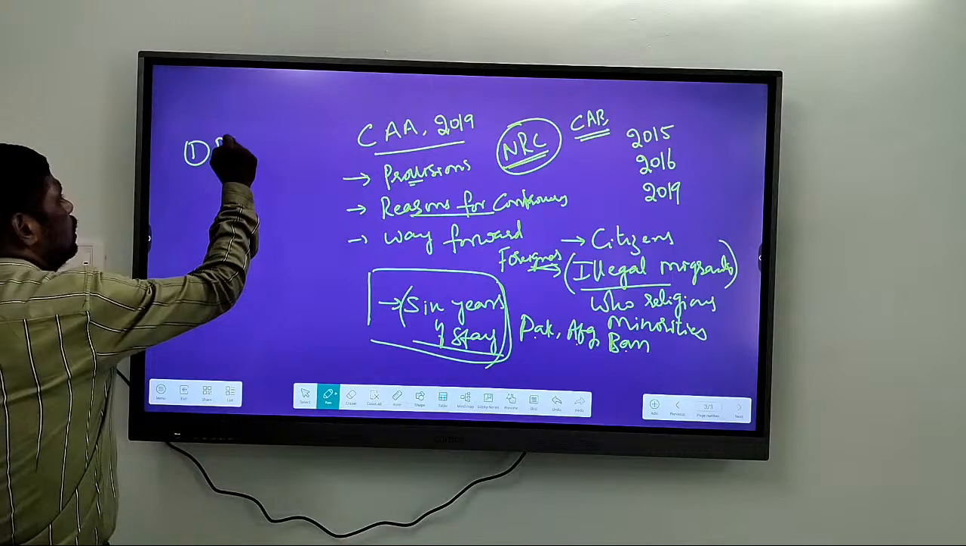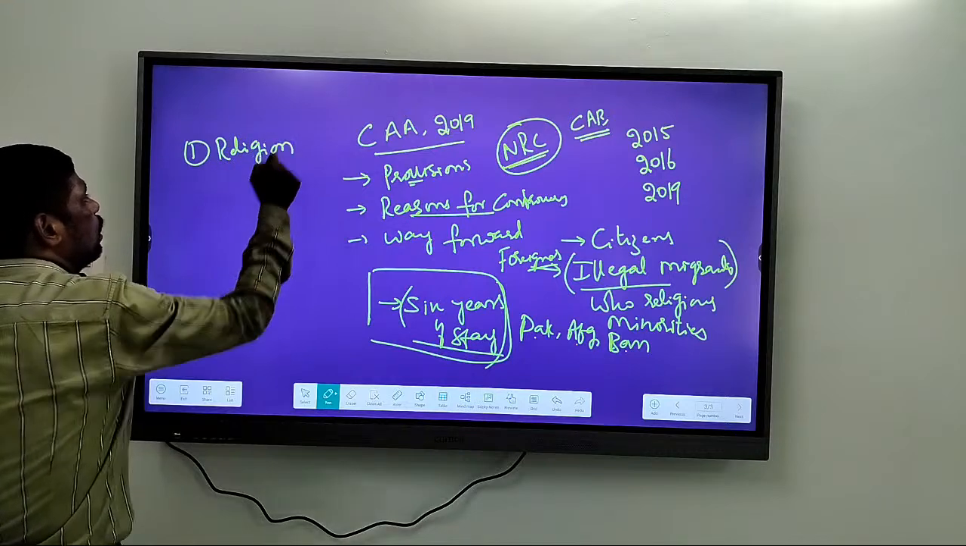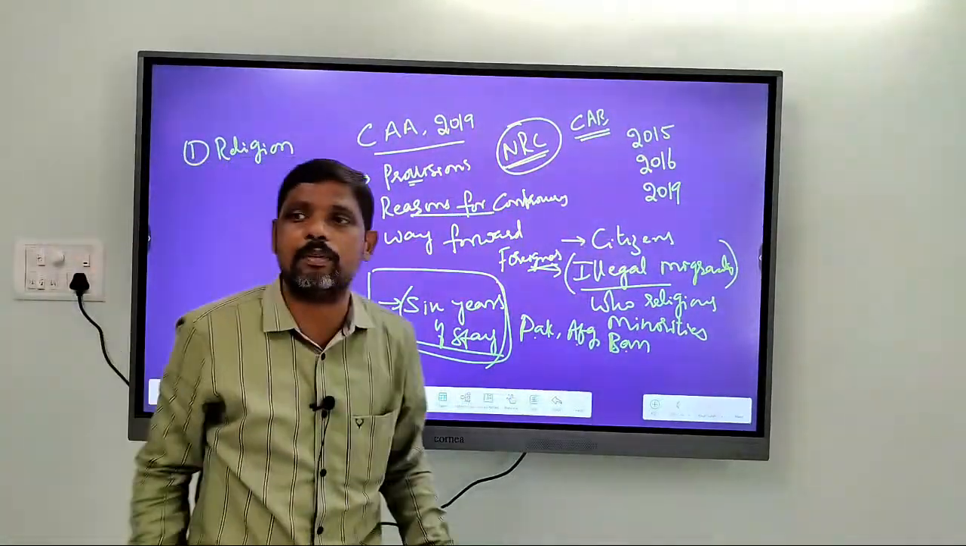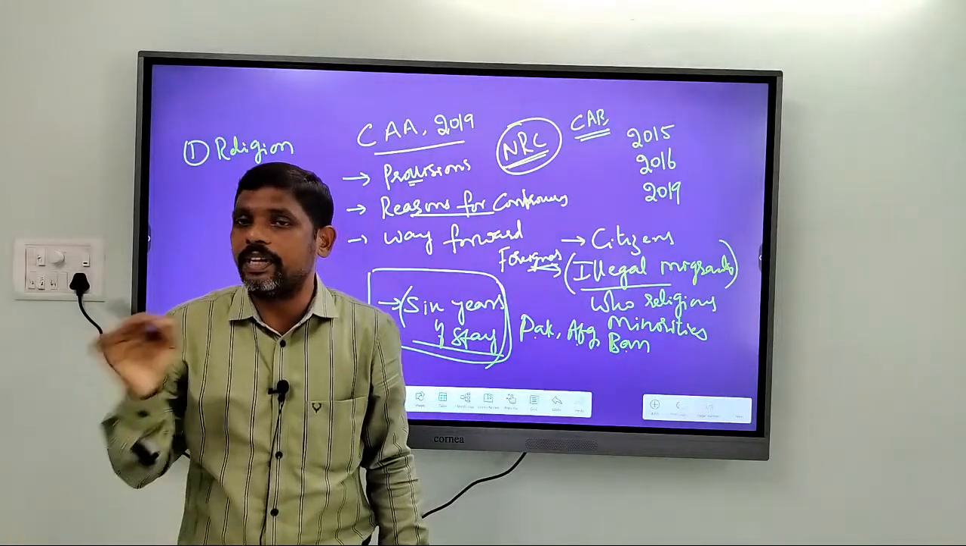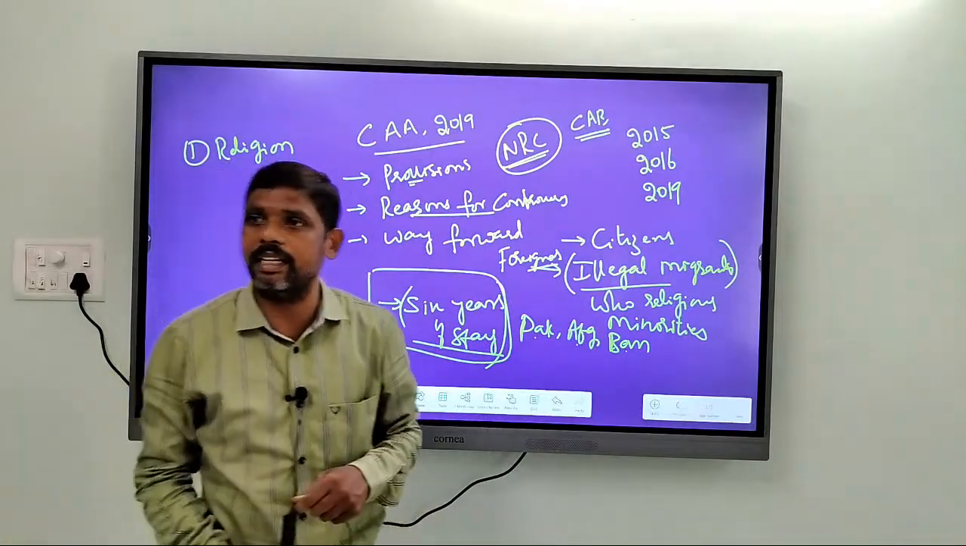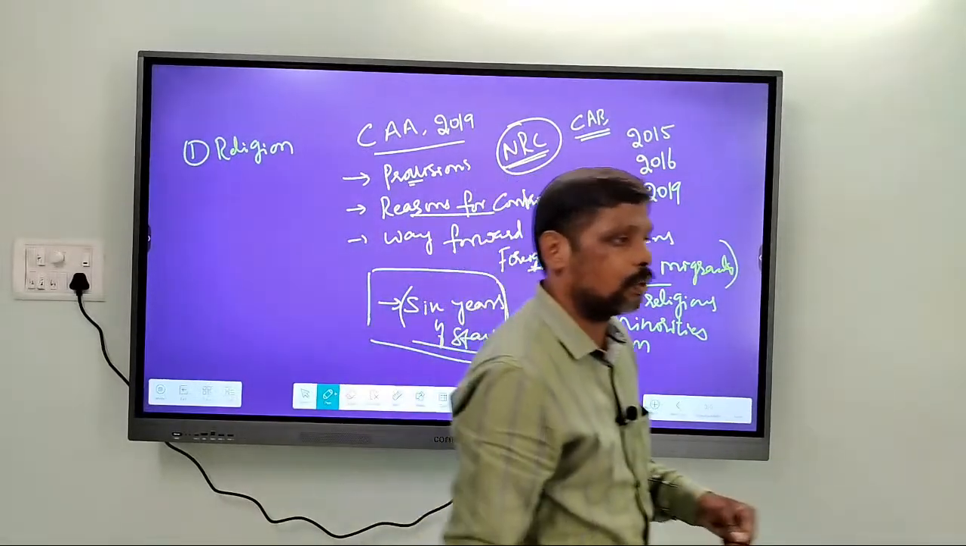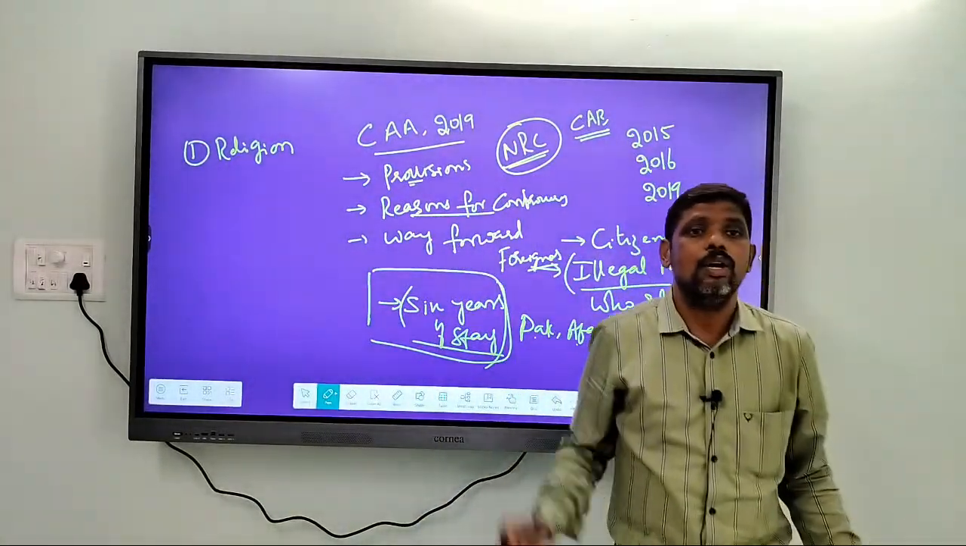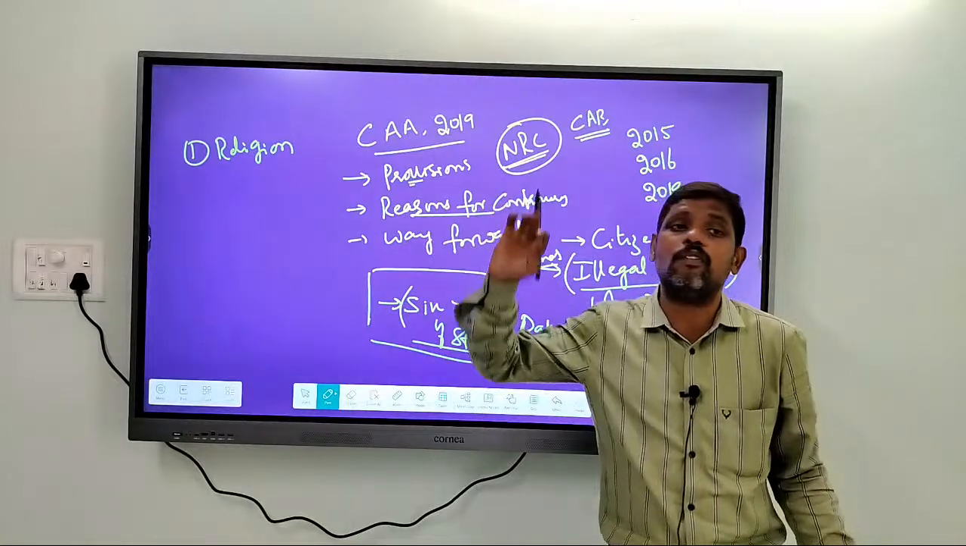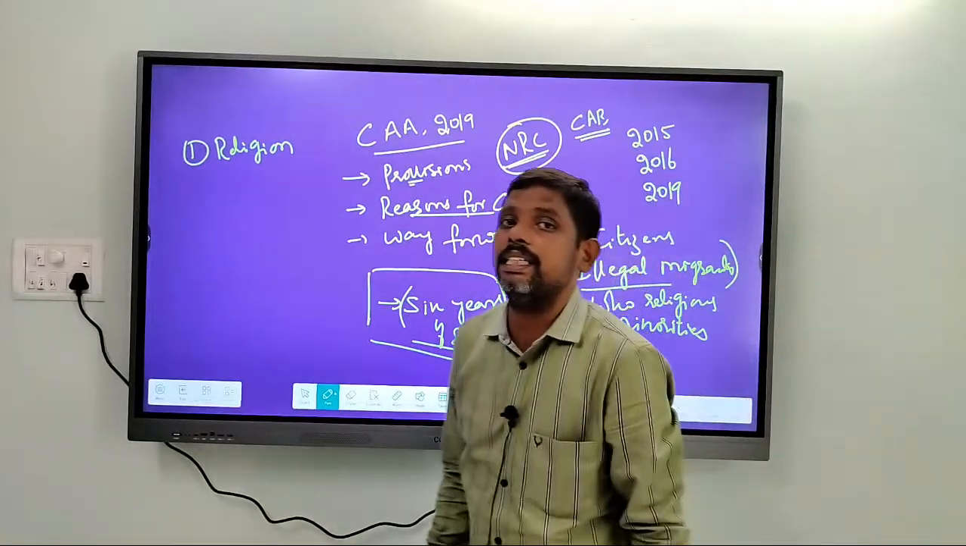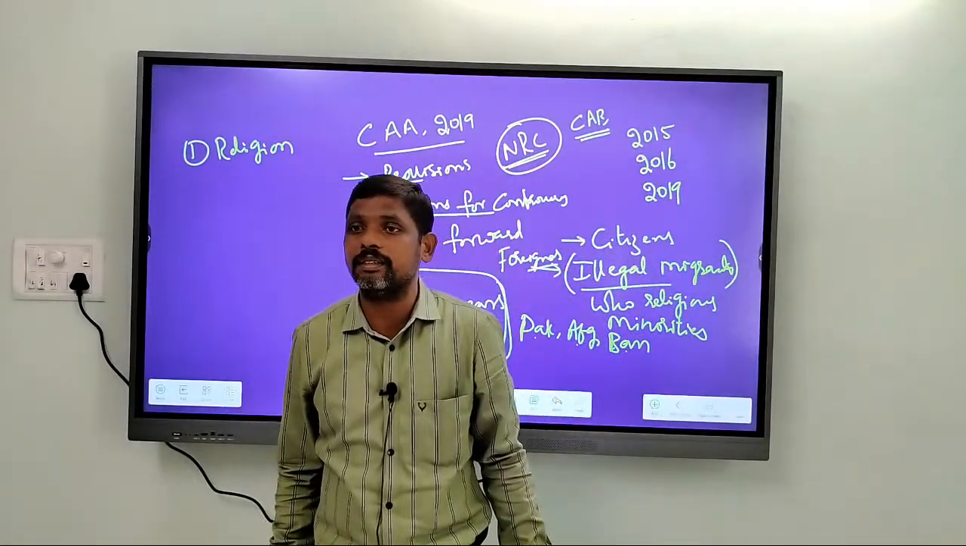Here it is religion that is taken as a ground. Religion is taken as a condition for providing citizenship. If you take the Indian Constitution, in our Indian Constitution, do we have this ground of religion? Whether Indian citizenship is provided on the basis of religion?